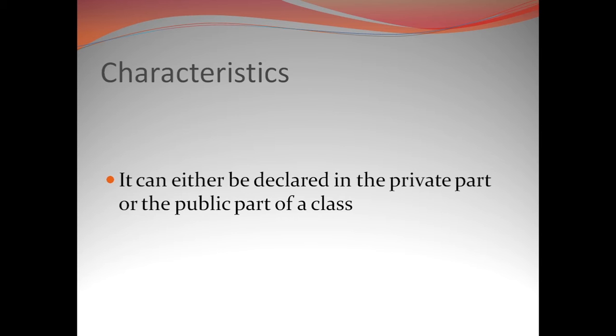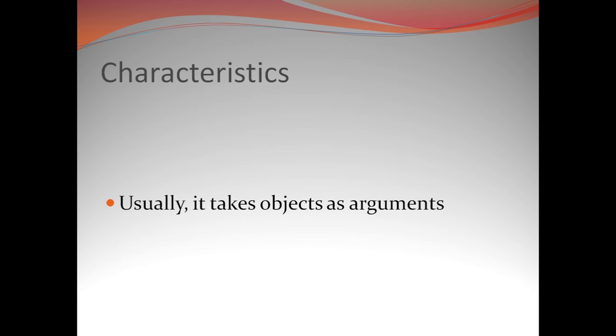Coming to the next part, usually it takes objects as arguments. So basically we see that a friend function uses objects as arguments. A friend function always takes some objects of a class as arguments, in which the friend function is declared to be a friend of that particular class.